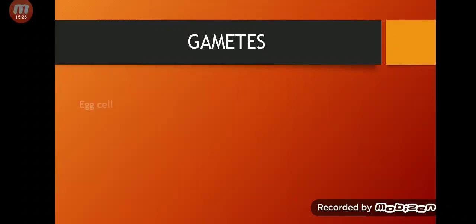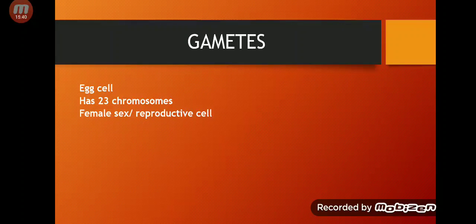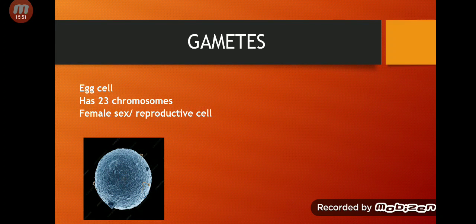First of all, we will see the egg cell. The egg cell has 23 chromosomes, which means it is a haploid cell. It is the female sex cell or female reproductive cell. And this is a picture of an egg cell taken from a microscope with very high resolution.